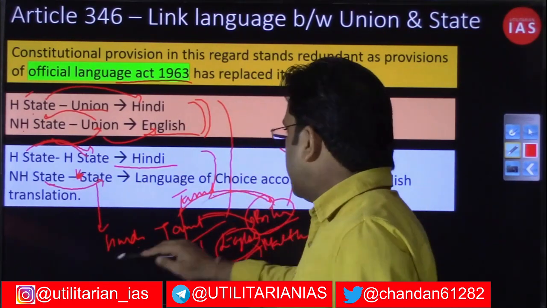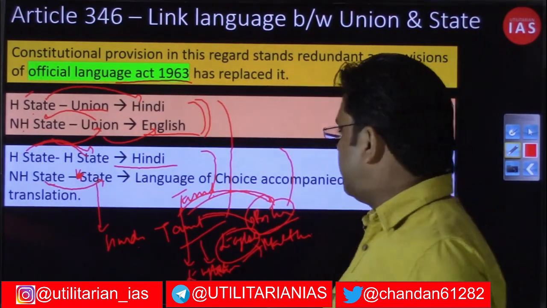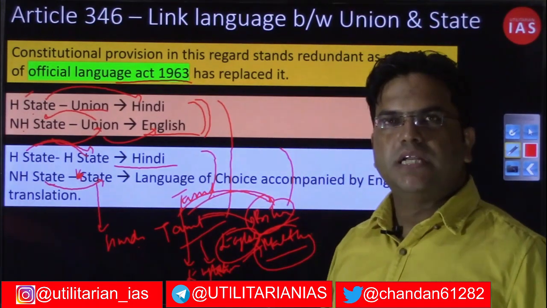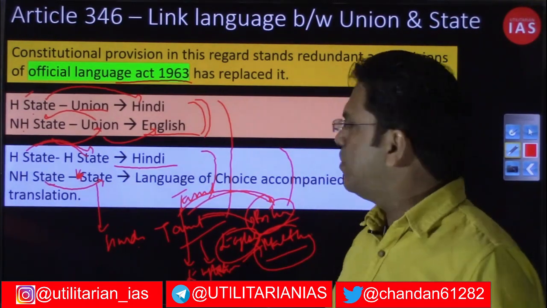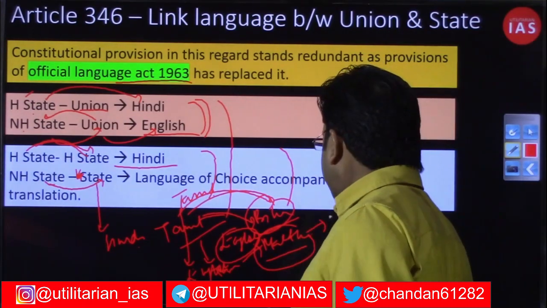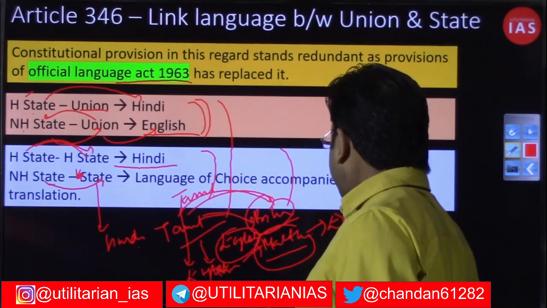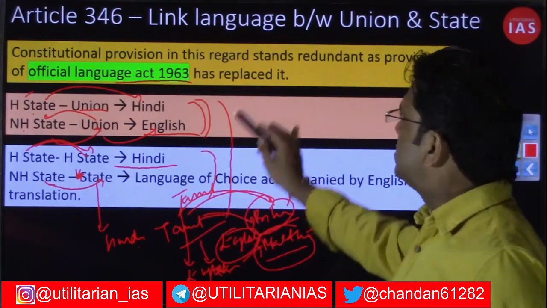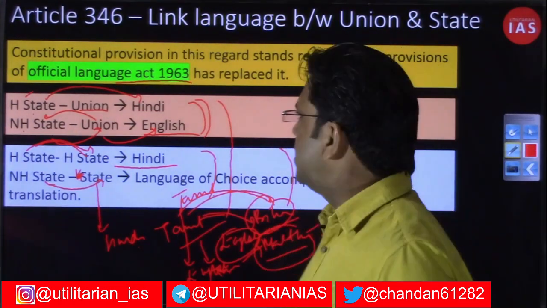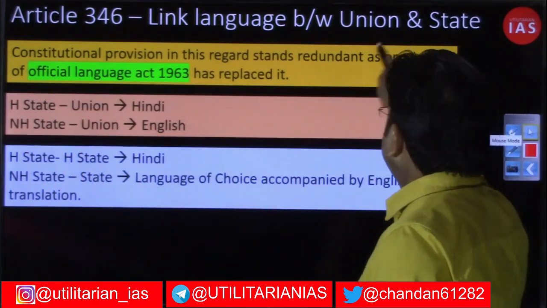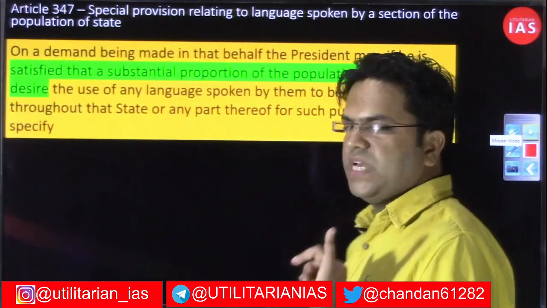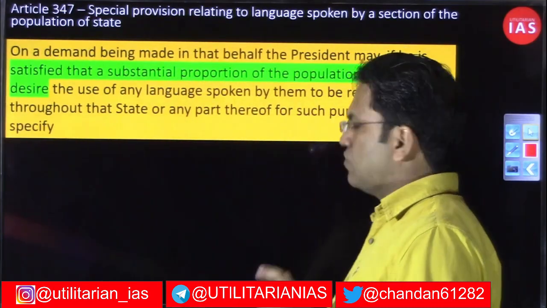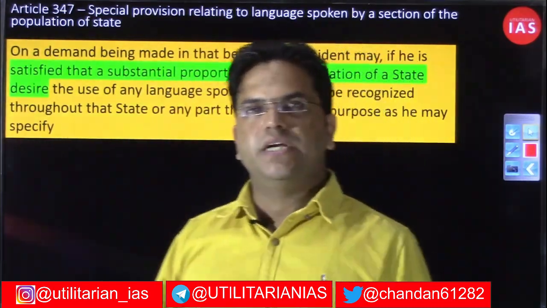Similarly, if Bihar, while writing letters to the Tamil Nadu government, is using Maithili, because their preferred language is Maithili and they would like their language to be promoted, then the Bihar government will also have to ensure that the communication is accompanied by an English translation, right? So that is about the link language between the Union and state, and that has been mentioned in Article 346. So we have discussed 343, 344, 345, 346. All these four articles we have already discussed.